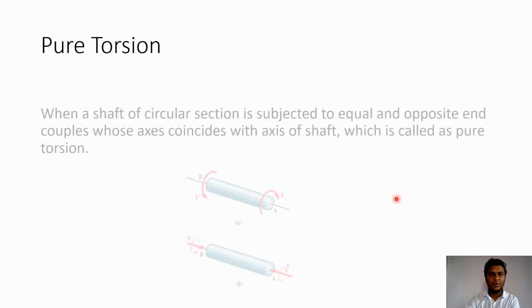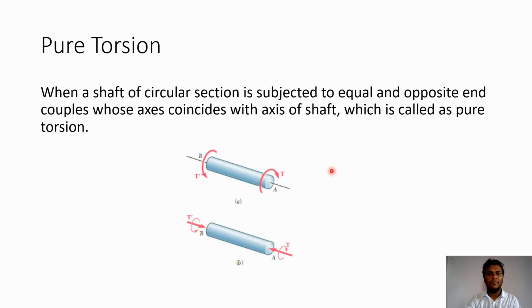Now let us discuss what is pure torsion. When a shaft of a circular section is subjected to equal and opposite end couples or torques whose axes coincide with the axis of the shaft, then it is called pure torsion.